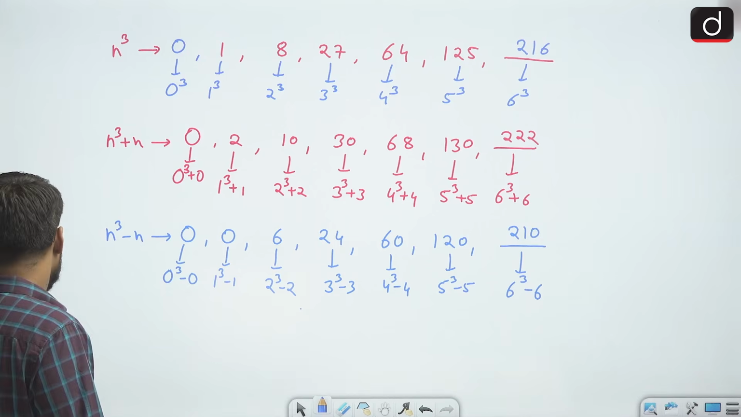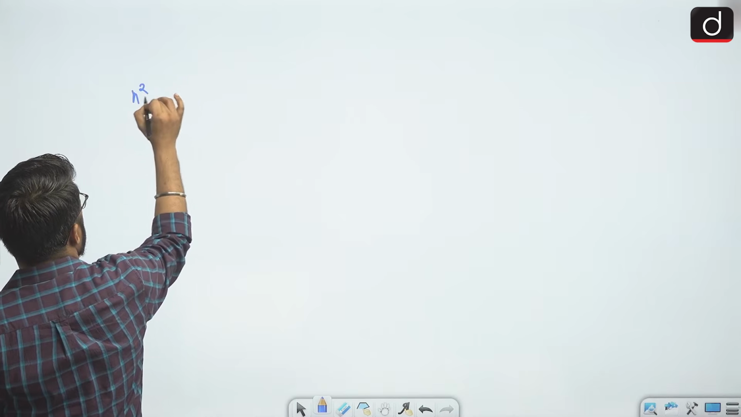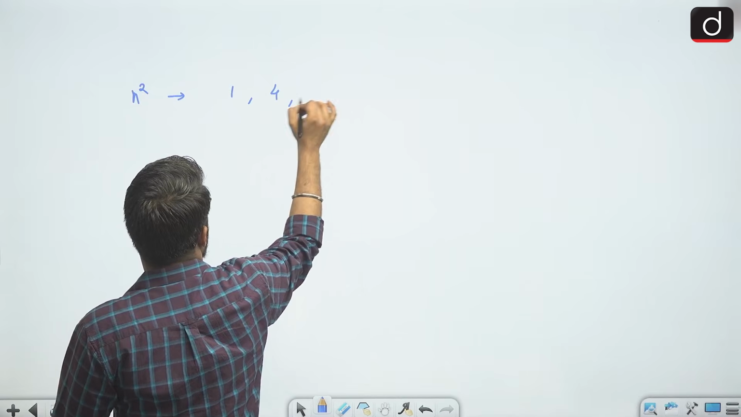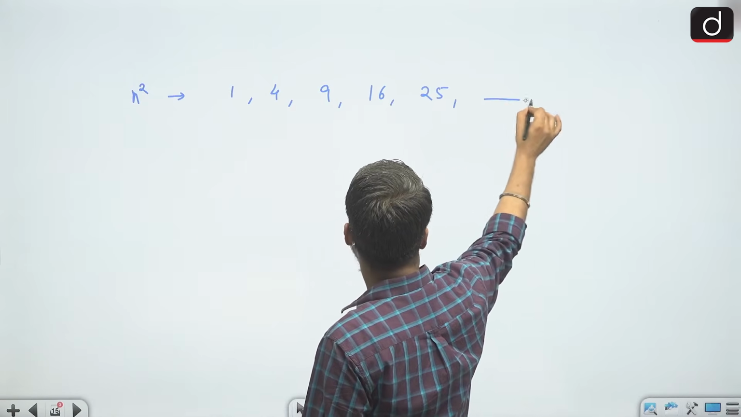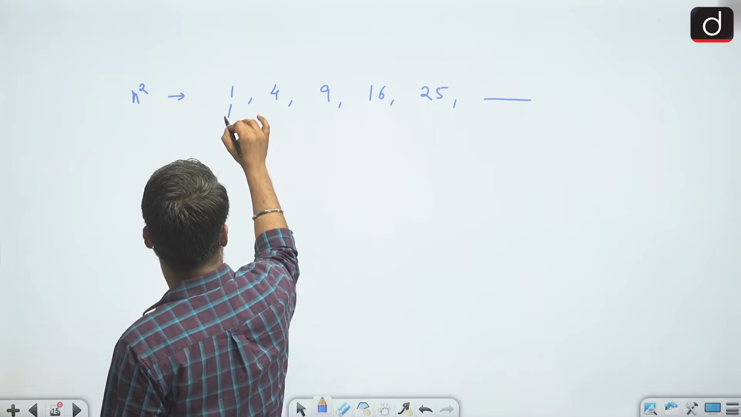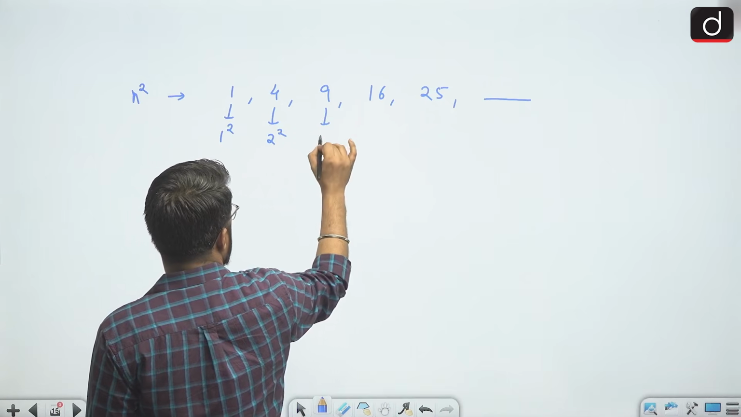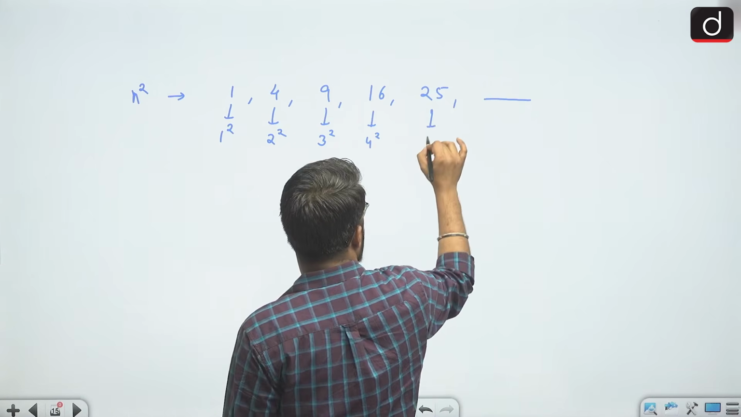All right. Now let's say my given series is of n square nature. Then in that case, the terms would be 1, 4, 9, 16, 25. And suppose if the next term needs to be found, we can write 1 as 1 square, 4 as 2 square, 9 as 3 square, 16 as 4 square, 25 as 5 square.